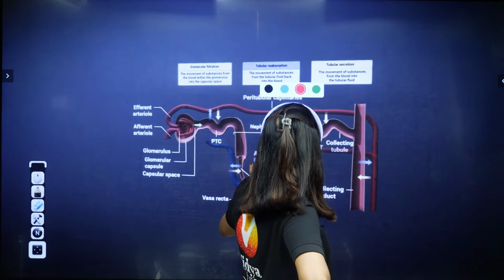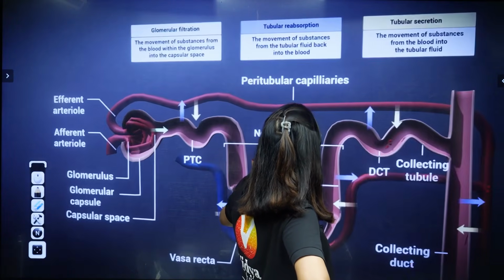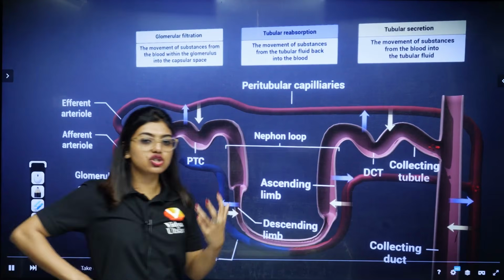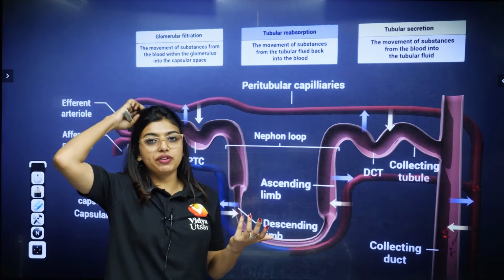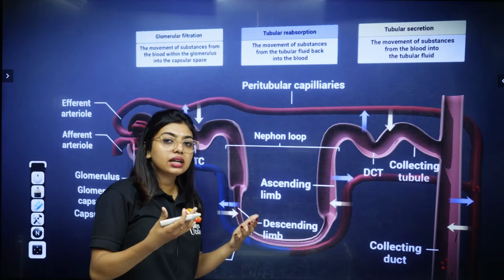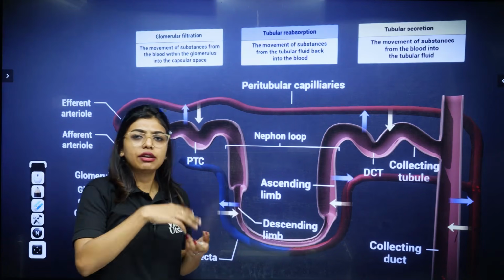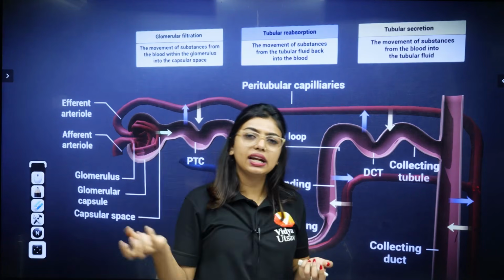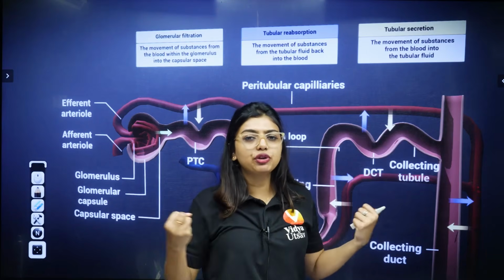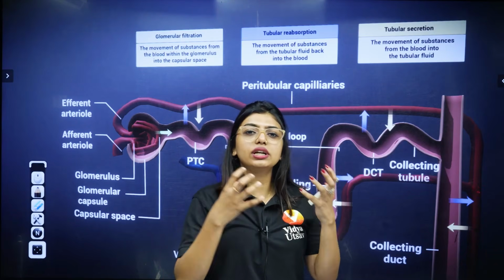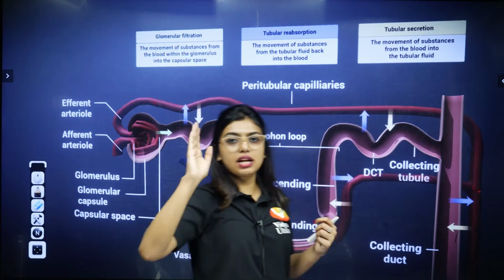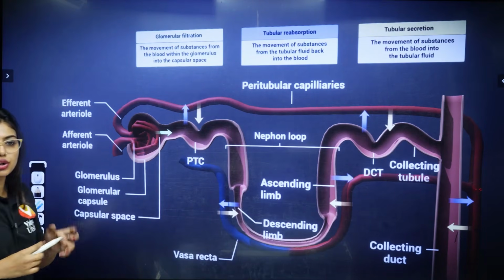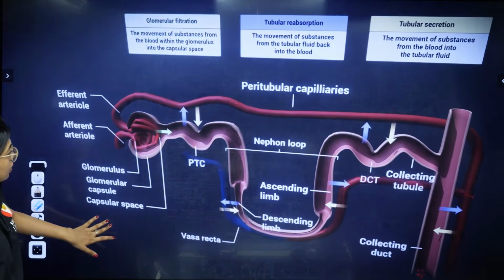For us, urine will be coming out. But from where are we taking all this urea? It has to come from the blood. So blood will be sent back after purification, same thing like breathing. If I want to add oxygen, I have to bring the blood and add oxygen. Like that, if I want to purify the blood, I have to move the blood through the kidney, and the kidney will remove all the unnecessary things from my blood and send the blood back, correct? That is the same thing that is going to happen here, understood? This is how the mechanism happens.